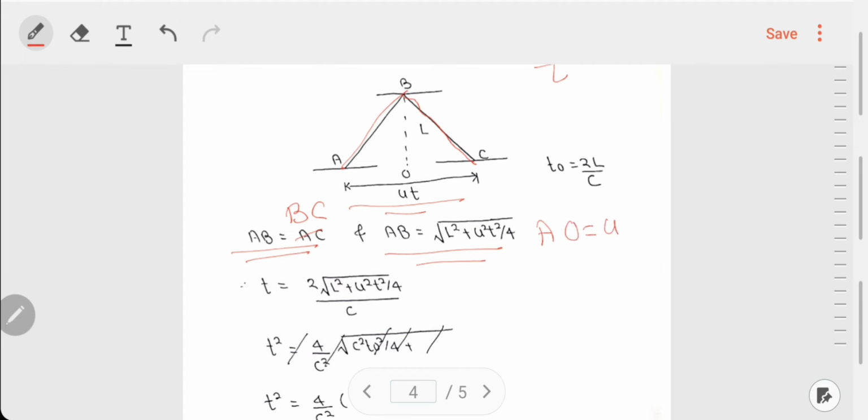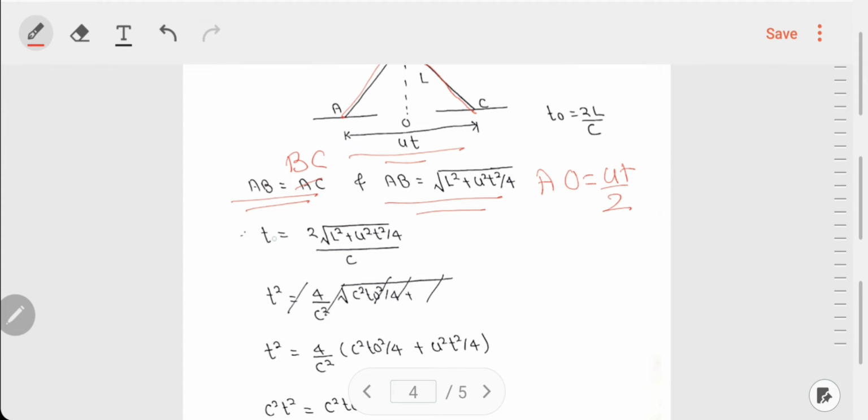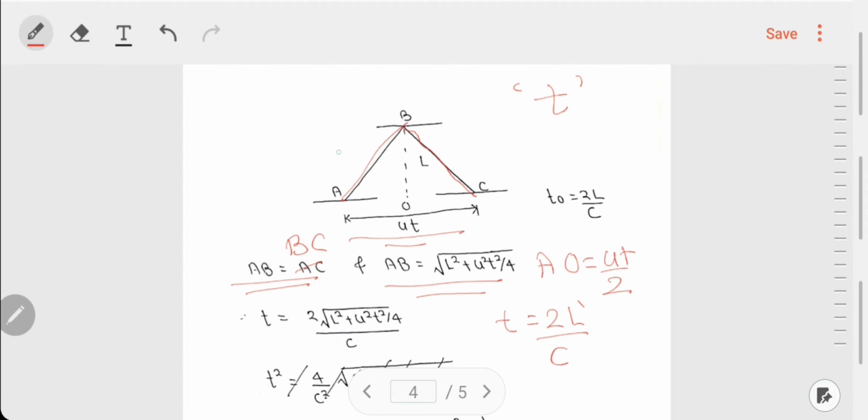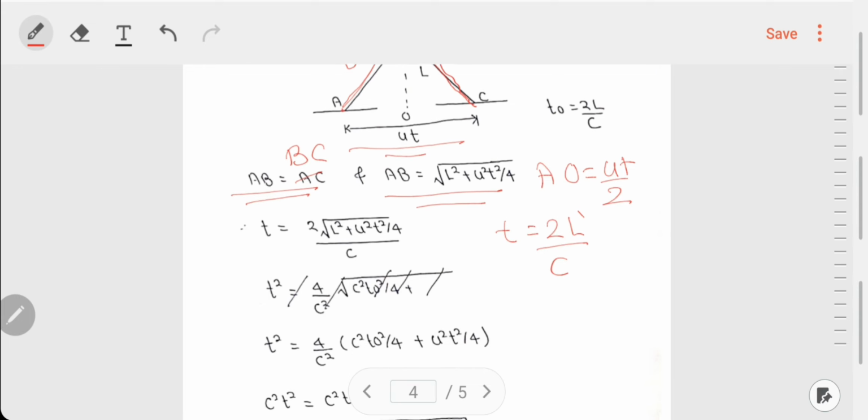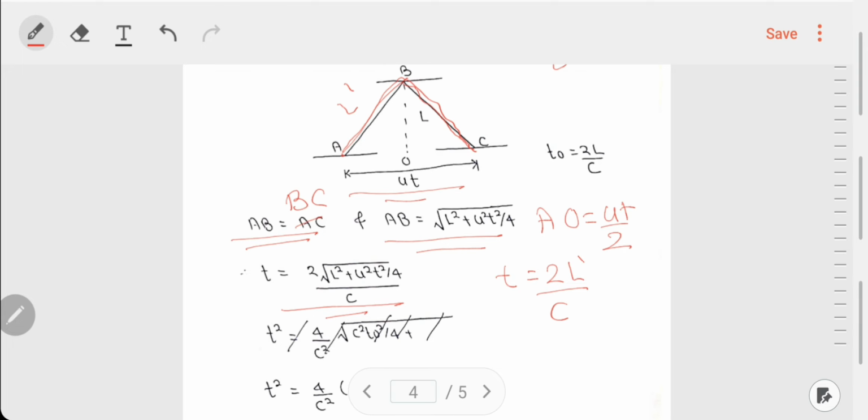Now, this t is 2 times the distance L prime divided by c, and L prime is the hypotenuse, and it's 2 times because it's AB plus BC and they are both equal. So we have t over here as 2 into under root L square plus U square t square by 4 over c, and in place of L, we can substitute L is equal to C T naught by 2, using this relation.